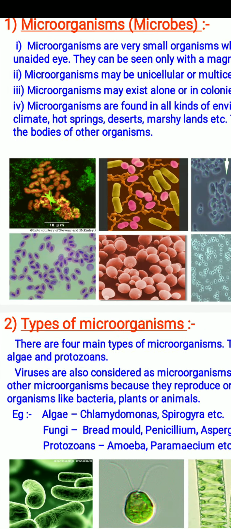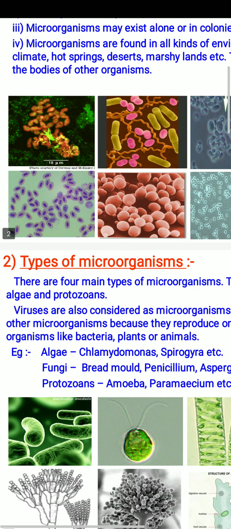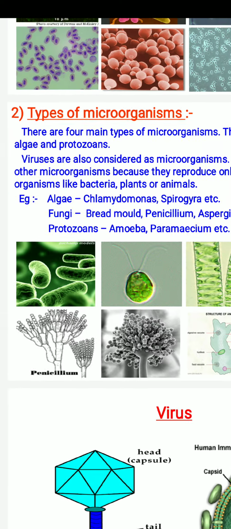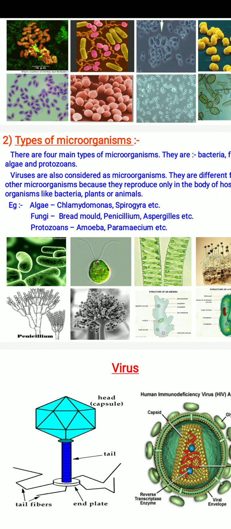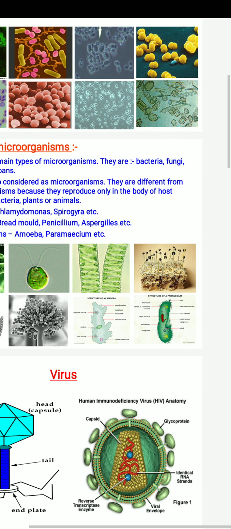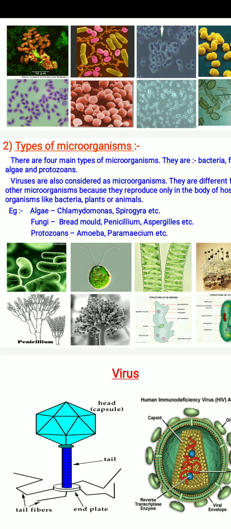There are groups of microorganisms. On the basis of their structure and size, they can be categorized into various groups. There are mainly four types of microorganisms: bacteria, fungi, algae and protozoa.